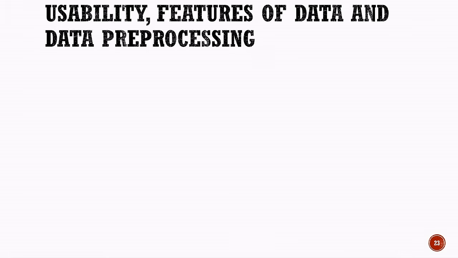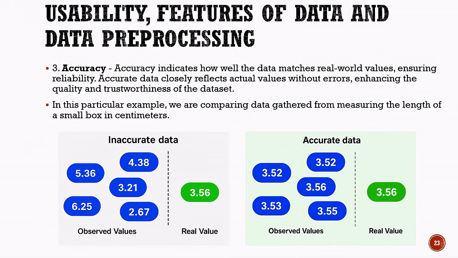Now, let us look at the third factor that determines the usability of data: accuracy. Accuracy indicates how well the data matches real-world values, ensuring that the information is reliable. Accurate data closely reflects the actual values without errors. This improves the quality and trustworthiness of the dataset.